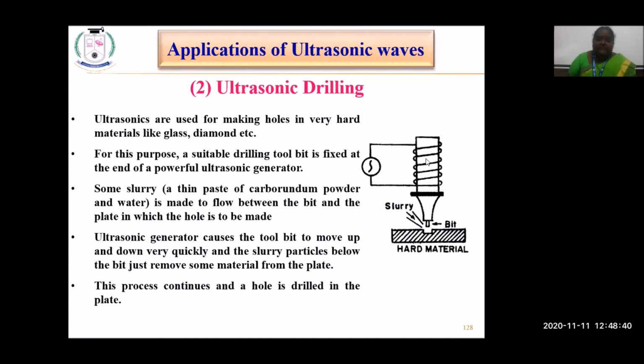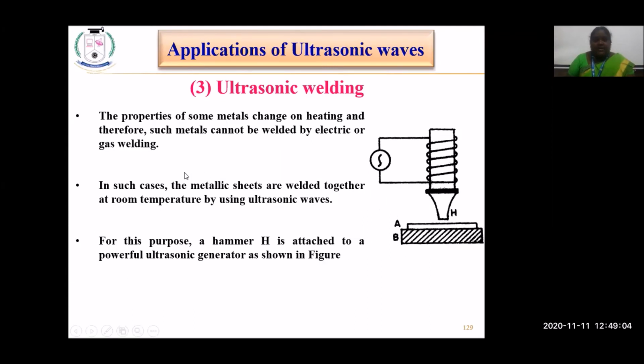So the coil will be wound here. It will be made to vibrate, and that produces the ultrasonic sound waves, and automatically a hole will be created here. So it is used for jewelry purposes, diamond cutting and drilling, and for drilling holes in glass materials. So these ultrasonic sound waves are used.